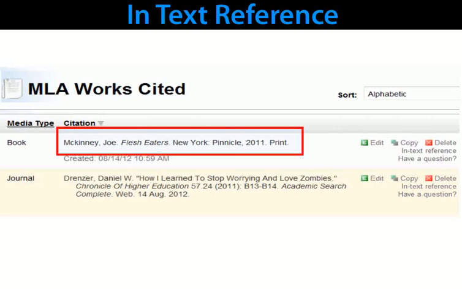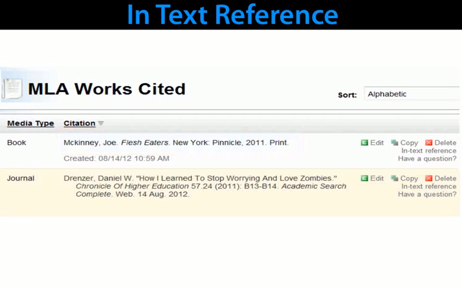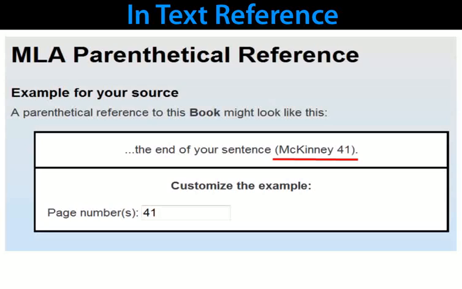And now you can see the book citation. If you need to make changes, use the edit link. The software will also help you with your in-text references, so if I was citing something from page 41 of Joe McKinney's book, it would look like this at the end of my sentence.